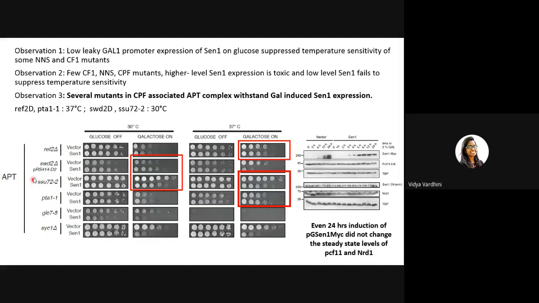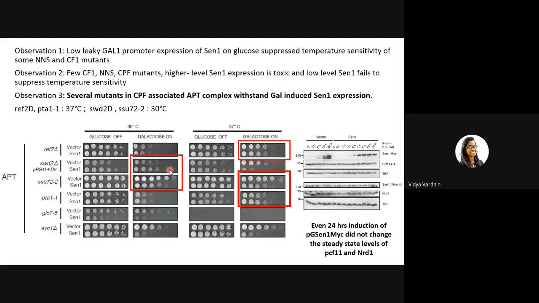These are a few mutants like RF2 delta, PTA1 at 37 degrees. What this explains is that in the temperature sensitive mutants, galactose is in an on state, but still the cells are surviving.